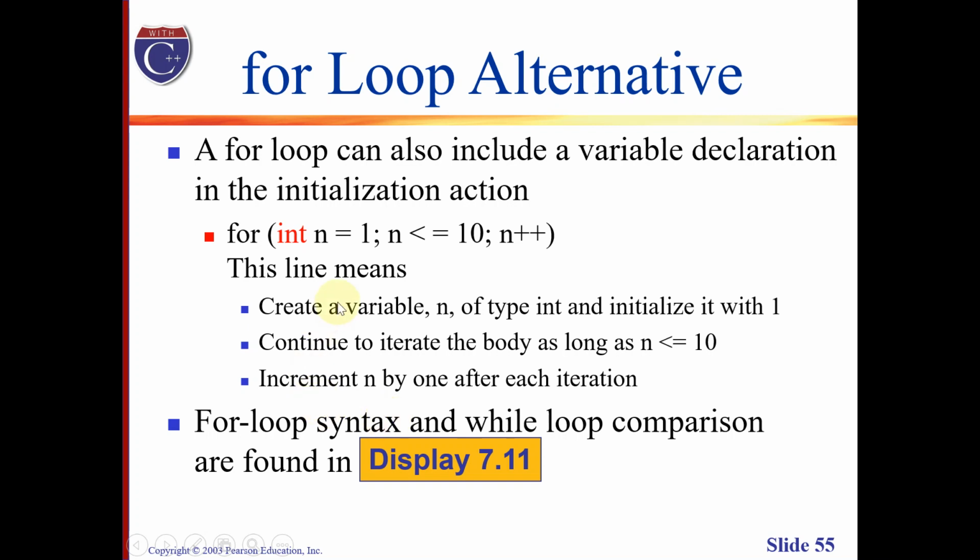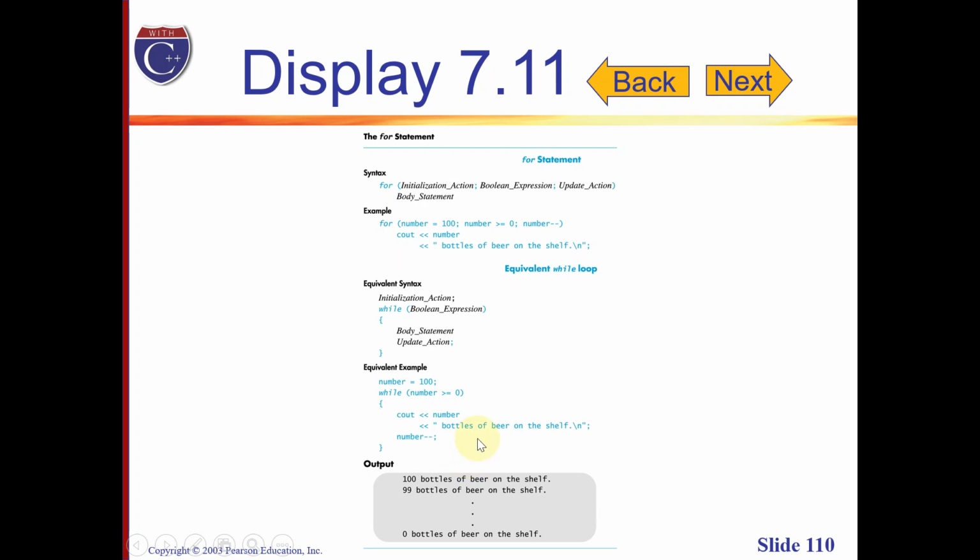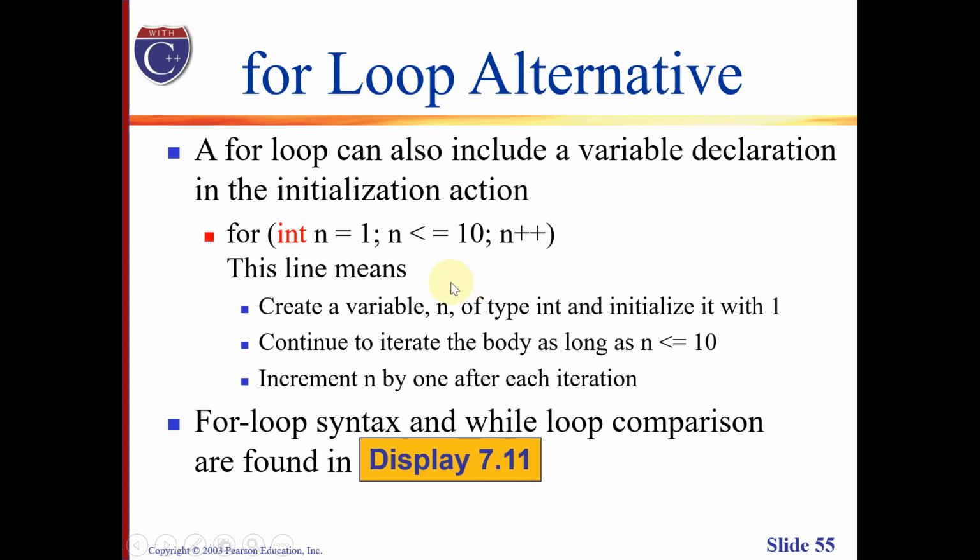Now that we understand how to implement a for loop, let's take a closer look at the comparison of their syntax. If we recall, they basically have a common set of components: the initialization, the Boolean expression, the update section, and of course, the loop body, as we can see here. But of course, we also have to take note that for a for loop, those components that come after the for keyword are separated with semicolons, and they are enclosed in parentheses.